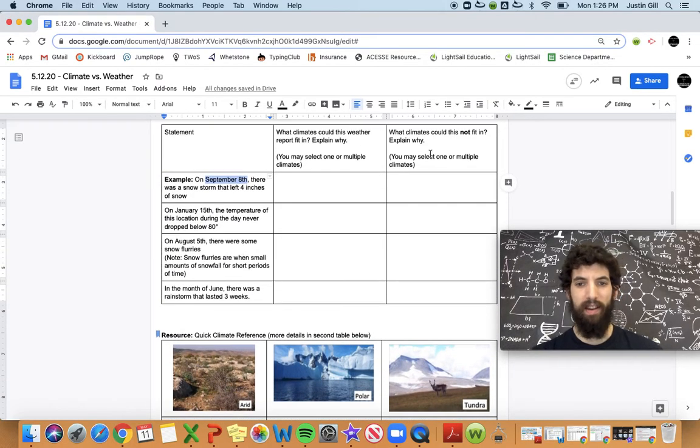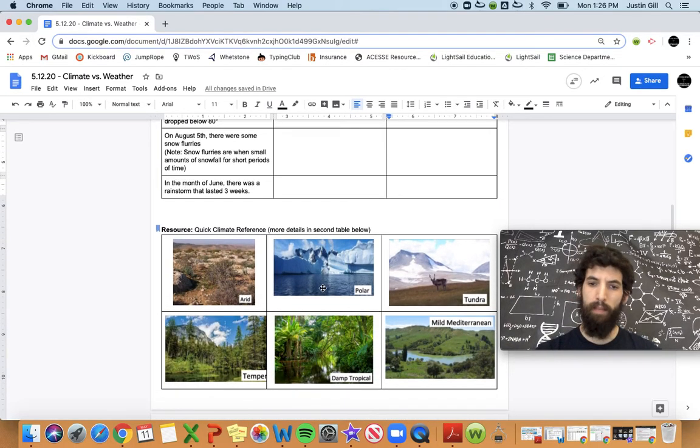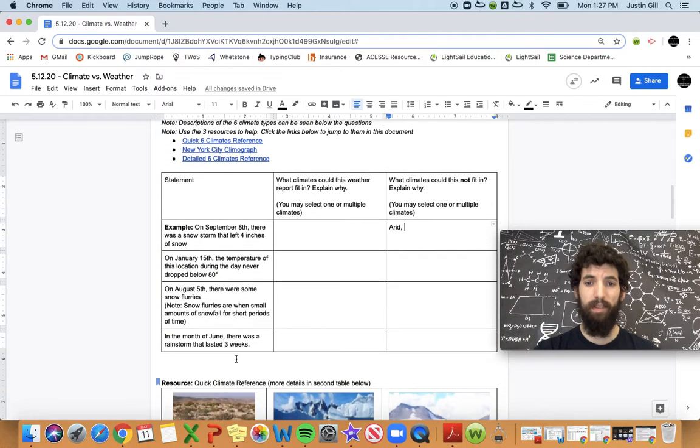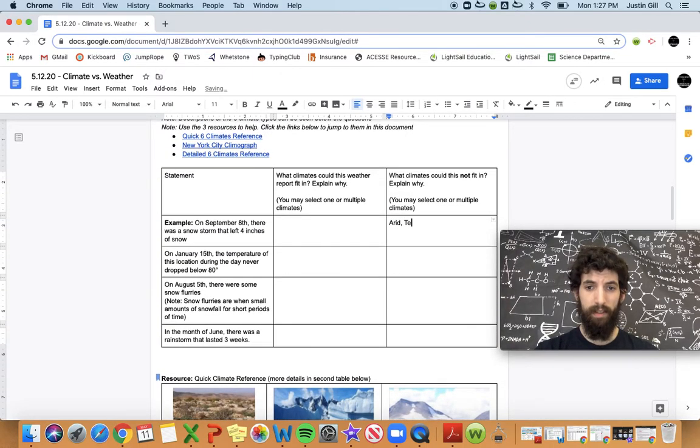So I'm just going to add that in right here. It would not fit in arid. If I keep looking, polar, that's pretty cold. It might be polar, so I can't eliminate that. Tundra is also pretty cold, so I can't eliminate that. Temperate, so that's New York, and I know that even though it snows in New York, September seems a little early, so I don't think it's going to be a temperate climate. So let me add that in. Temperate.